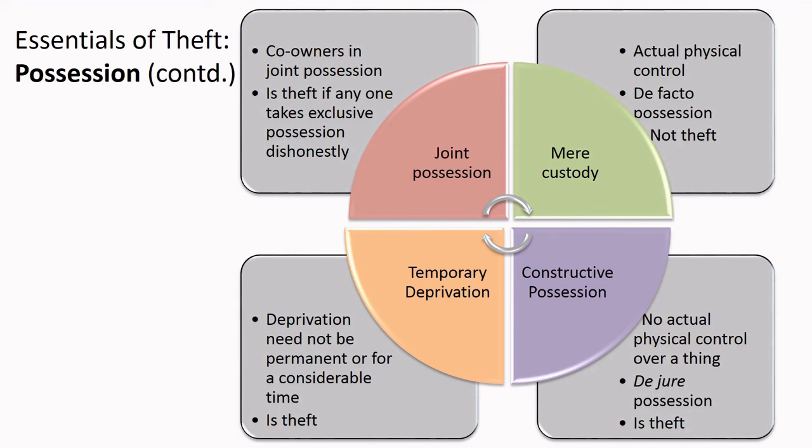So even though there is no actual physical control, the person has possession over the property constructively, and that is why it is termed constructive possession. When the law uses the term possession, it envisages this de jure possession and not de facto possession, which is mere custody. Clear? Moving on.